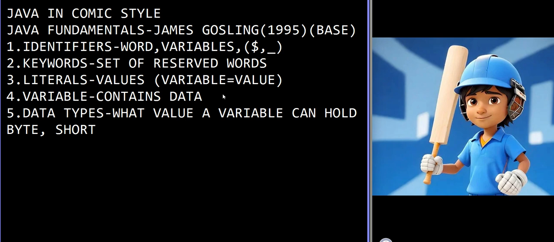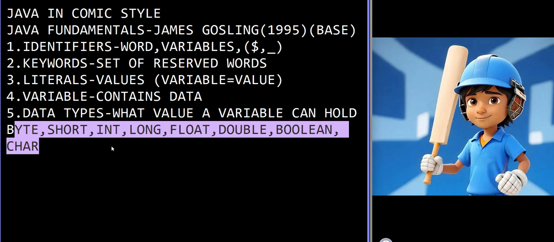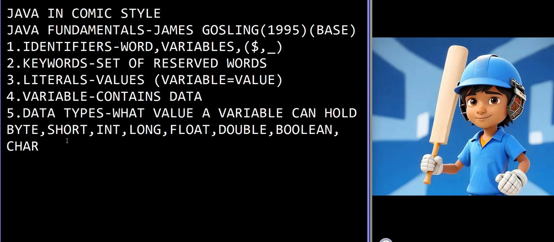Byte, short, int, long, float, double, boolean, char. I will write char below. So we have these main data types. I am just saying in this order because this order will be easy to remember. Byte, short, int, long, float, double, boolean, char.